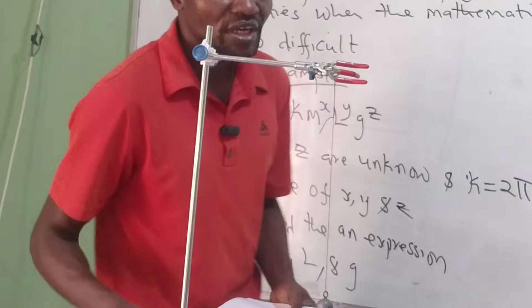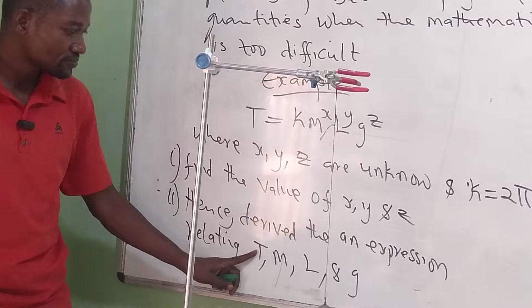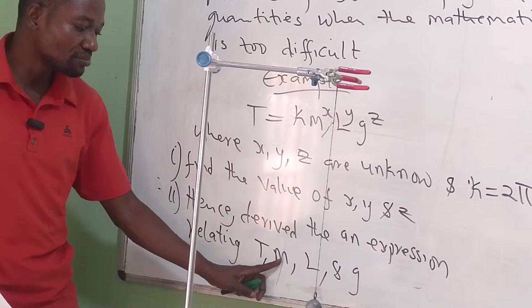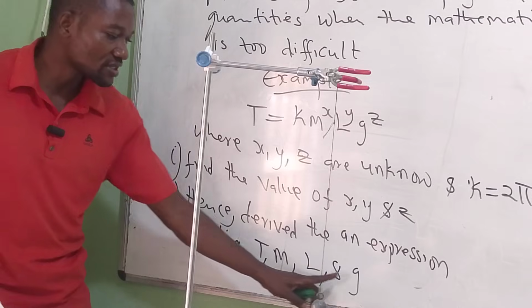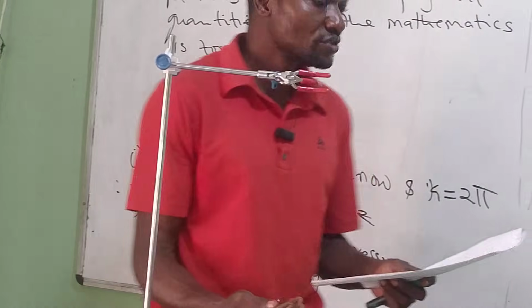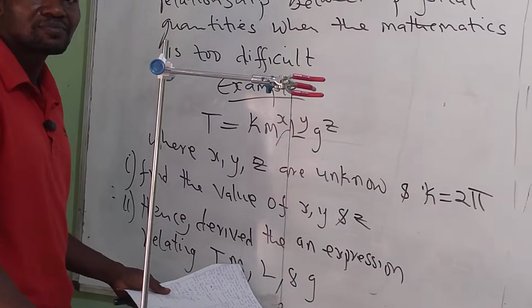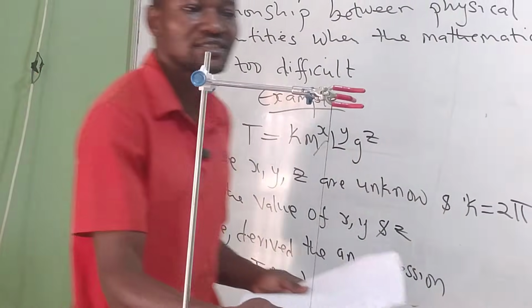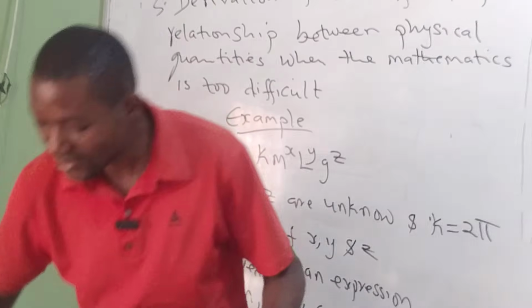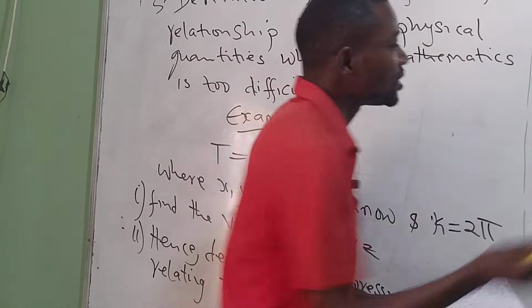So we are to find a relationship relating the period, the mass of the bob, the length of the thread, and the acceleration due to gravity. So it's a complex relationship, but through dimensional analysis, one will be able to find it. So let's look at it. How do we go about that?